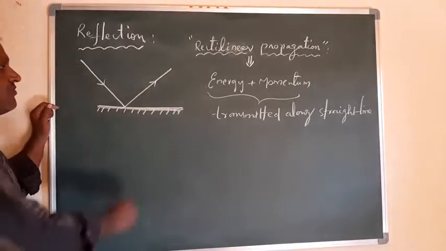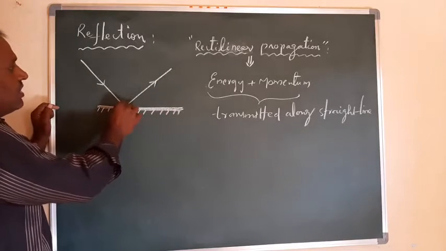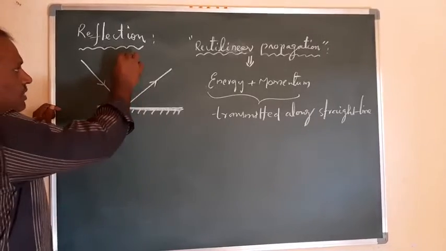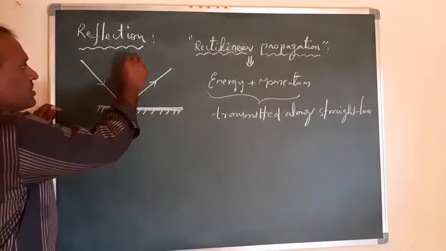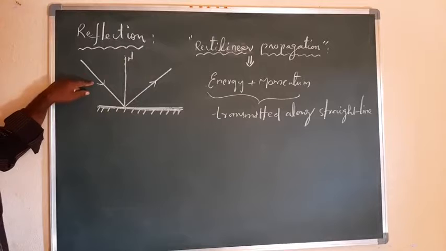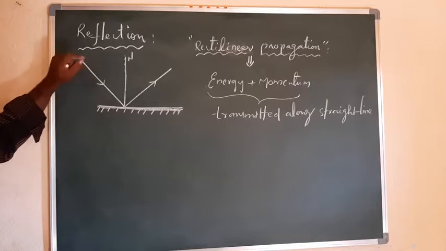The point where the ray intersects the surface, there I am drawing the normal to the surface. This is a perpendicular to the surface I drew. So this is a normal, right? The ray of light which is incident on the surface is called the incident ray.